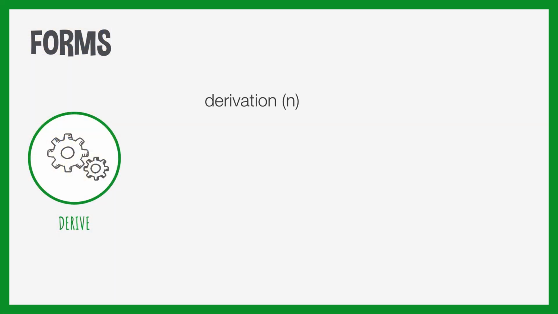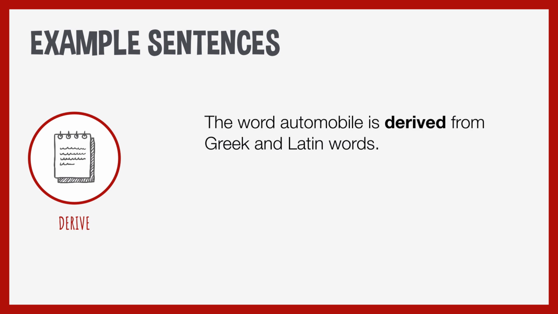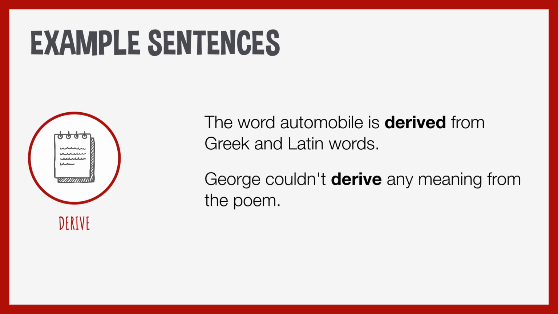Some forms: derivation is a noun, derive is the verb form, derivative is an adjective, and some example sentences: the word automobile is derived from Greek and Latin words, so the word automobile comes from Greek and Latin. George couldn't derive any meaning from the poem, so he couldn't get any meaning.